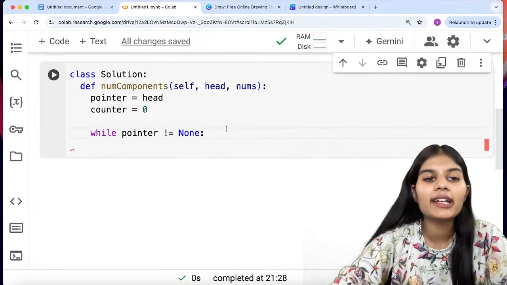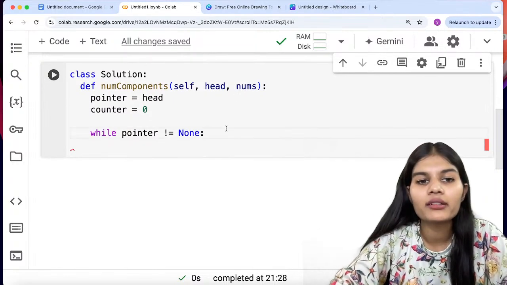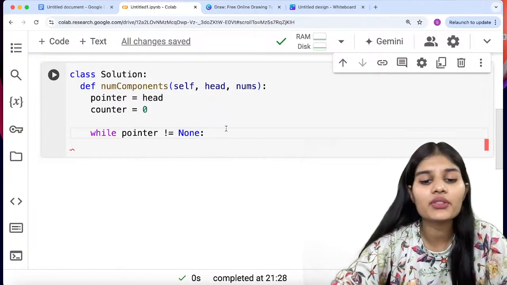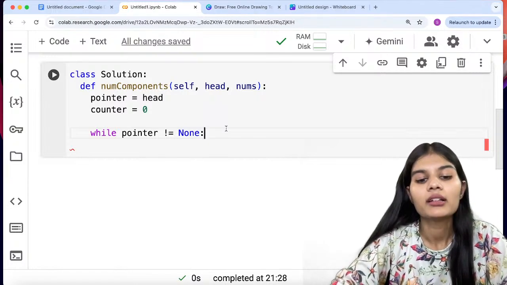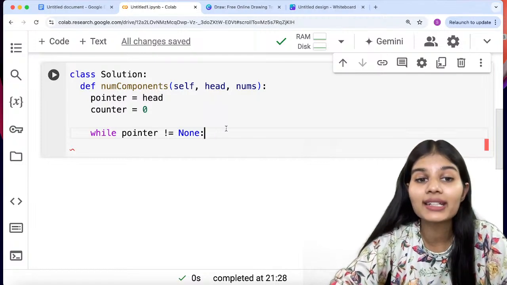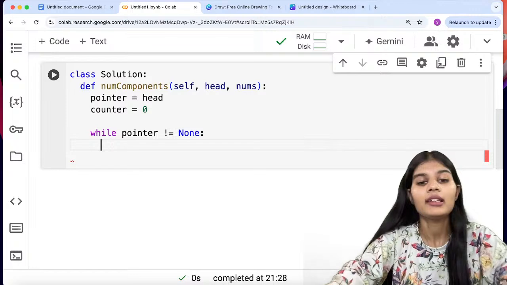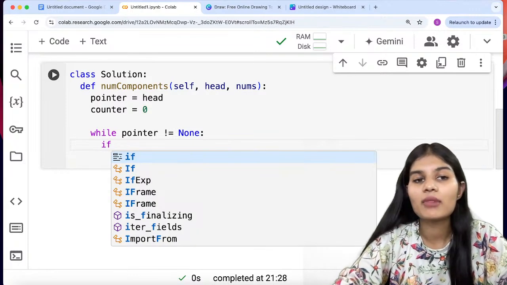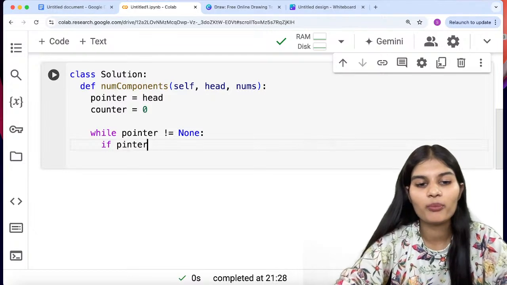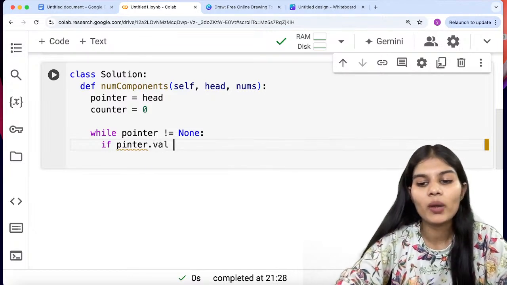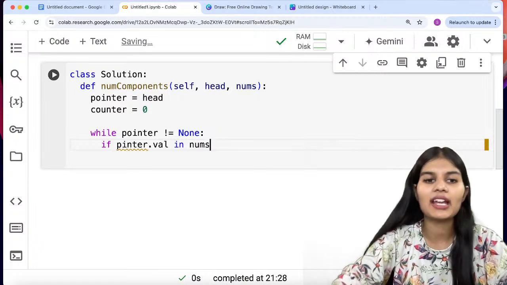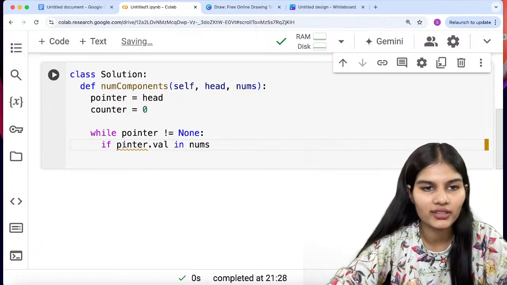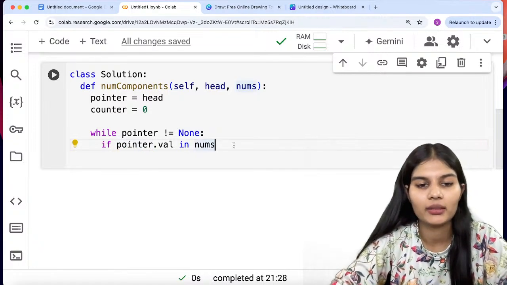So my condition for the pointer goes: while pointer is not equal to none. Again, I was trying to explain, till the time the node is not empty, I would check if the value of the pointer exists in my nums or not. So I would write if pointer dot val in nums. Let me check this spelling. If pointer dot val in nums, right?